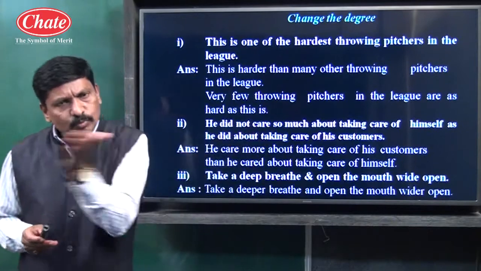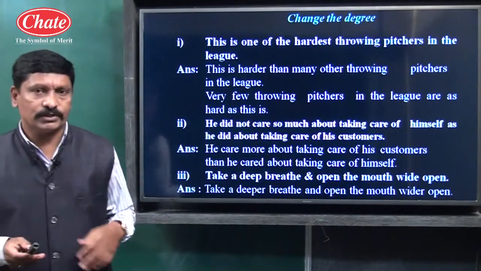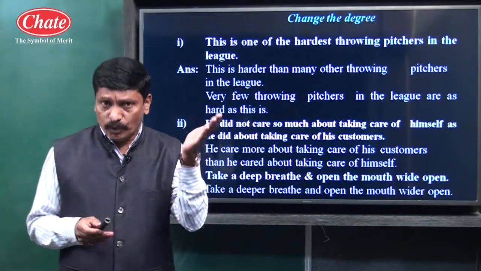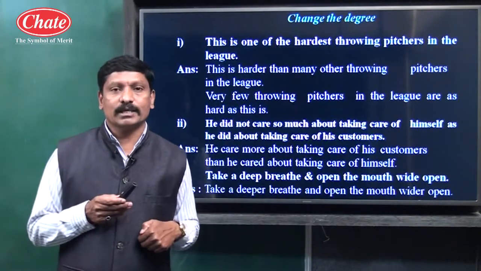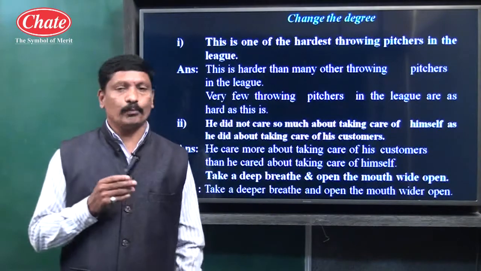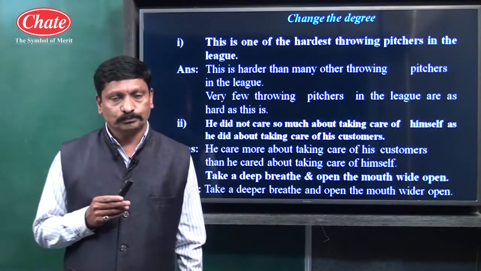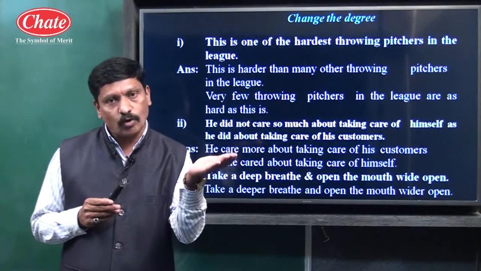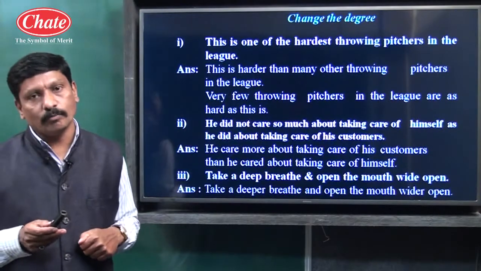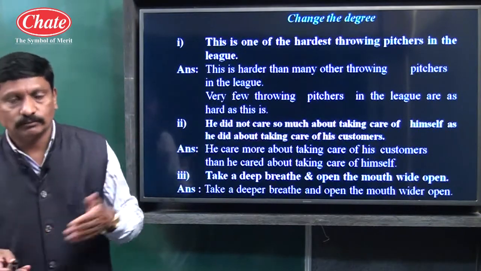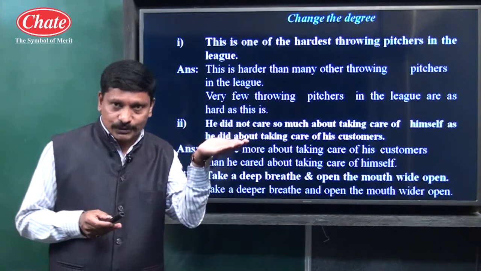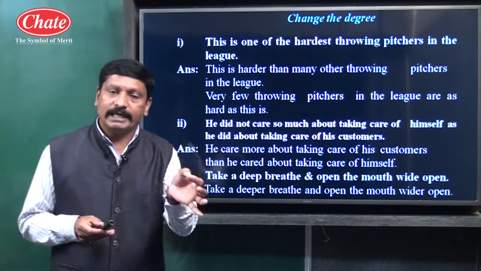This is a regular form of adjective: tall, taller, tallest; great, greater, greatest; beautiful, more beautiful, most beautiful. But there are also some irregular forms of adjectives. For example, good, positive form; better, comparative form; best, superlative form. Good, better, best. Many or much.